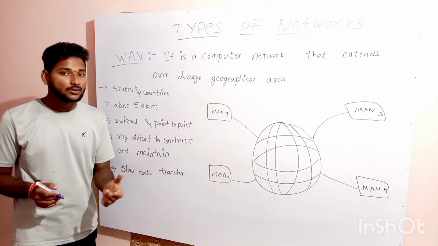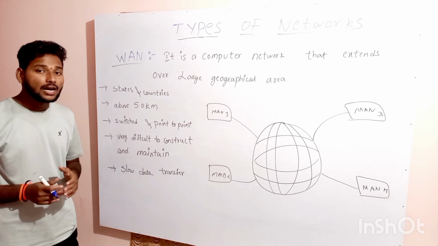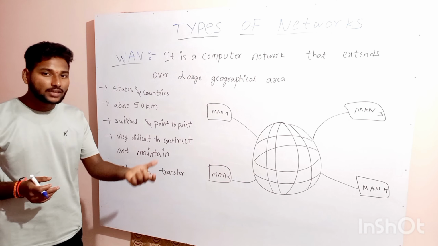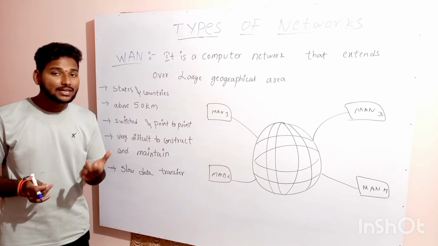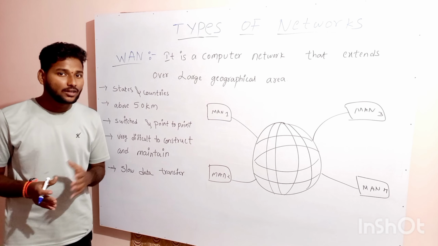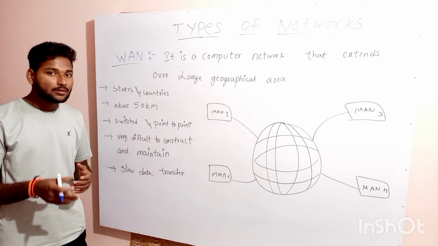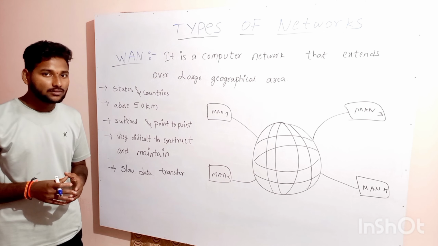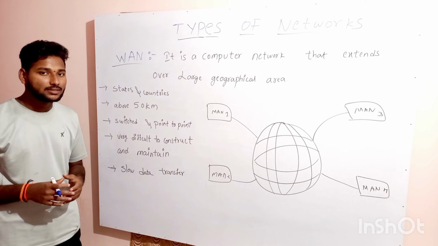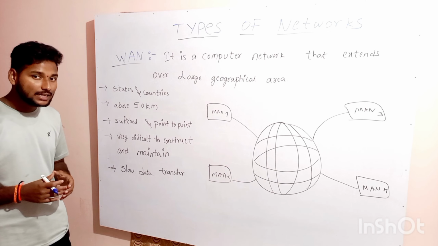This is very difficult to construct and very difficult to maintain. If the cable is damaged under the sea or under the earth, it is very difficult to repair or replace. This is very difficult for the wide area network.